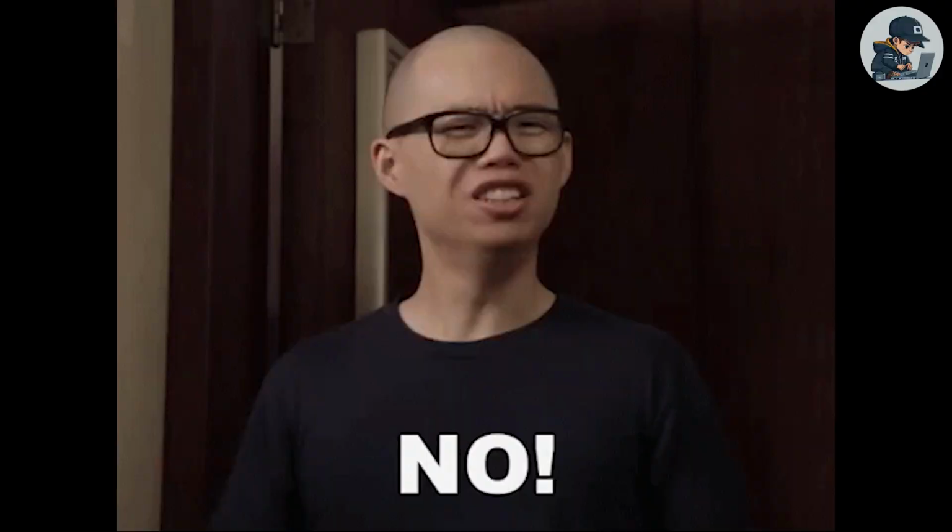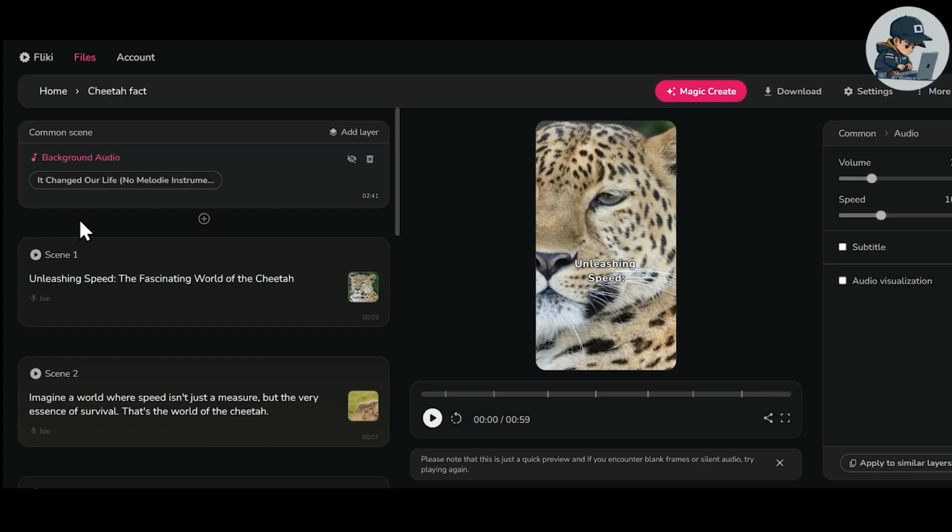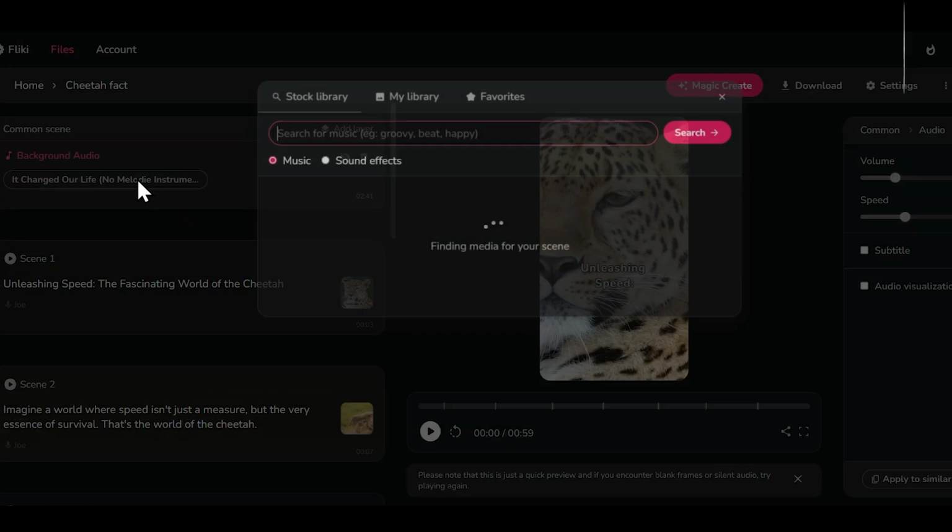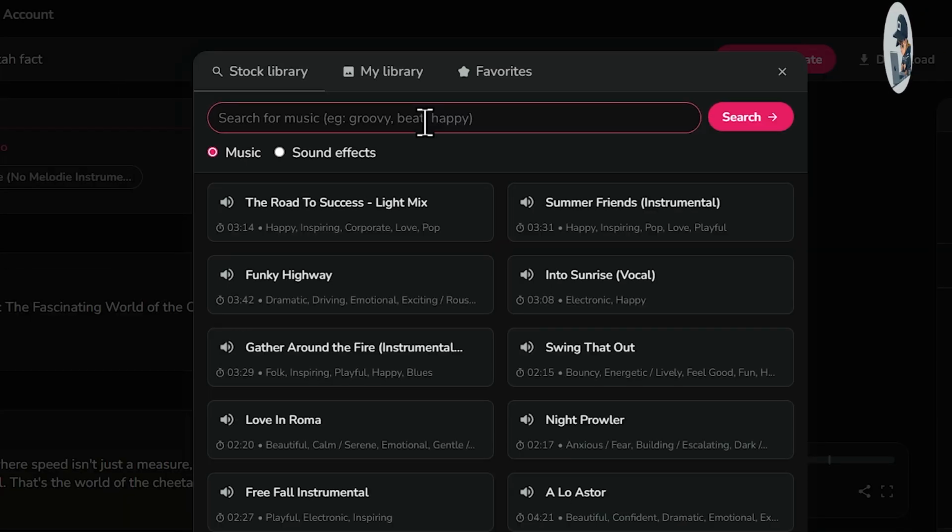You'll notice that the video doesn't look good yet. The voice and background don't match, the subtitles don't look that good, and the scenes are too long. So let's quickly set all these things right. First, I'll change the background music. I'll just click on this background audio. Now we can use any background music from here.